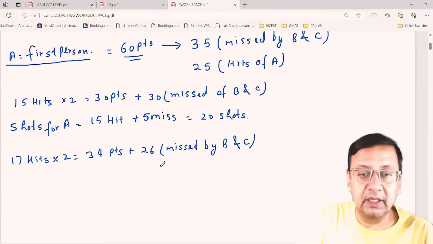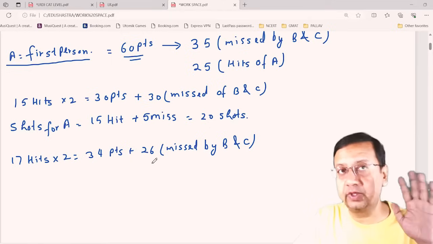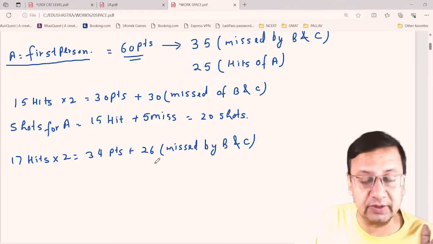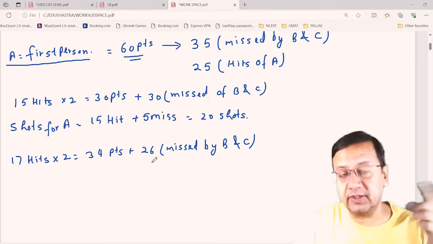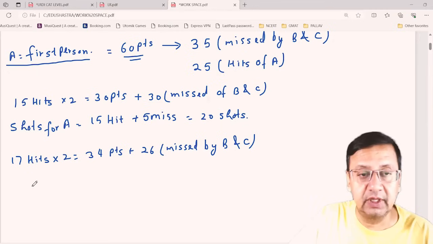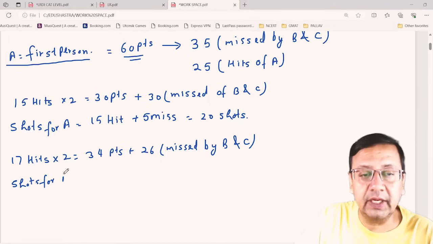So this means the remaining 9 shots are missed by A, right? Because total are 35 and B and C are missing 26 shots. So 26 subtracted from 35 gives 9 shots.